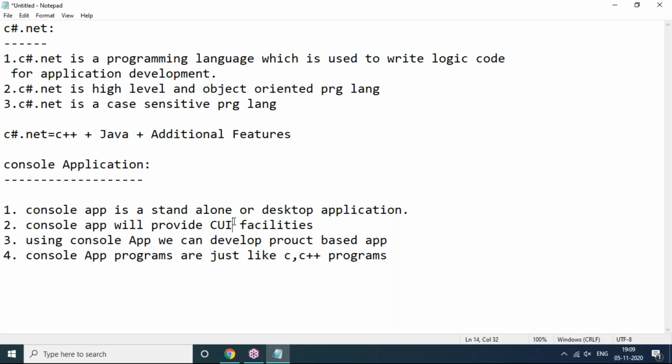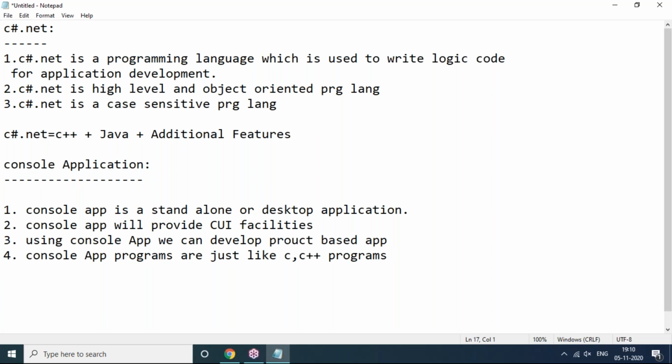Character user interface means in this console application, as a programmer, we can give input as characters, and we will get output also in the form of characters only. We are going to deal with everything, input and output, with characters only. That's what CUI facilities are. We have other applications also in .NET, like Windows Forms application and ASP.NET web applications, that provide GUI applications, completely graphical user interface applications. As of now, we are discussing console application. This is the basic application in C#.NET. We are going to start with basic programs in this application only now.